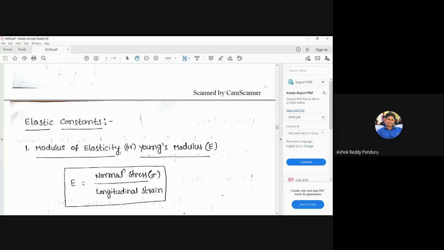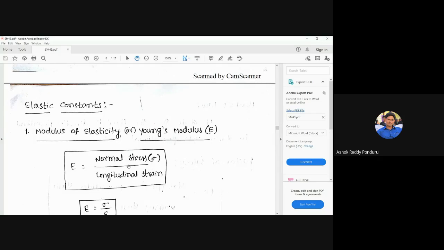Next one, elastic constants. In the strength of materials, these elastic constants are very, very important. I think we are very familiar with them. The first one is the modulus of elasticity. The second one is the modulus of rigidity. The third one is the bulk modulus, and the fourth one is Poisson's ratio.